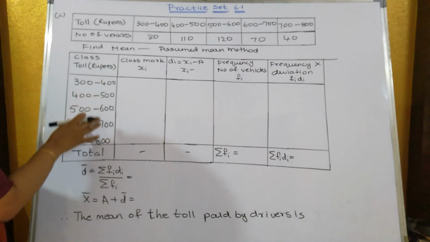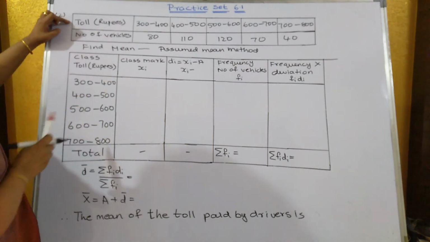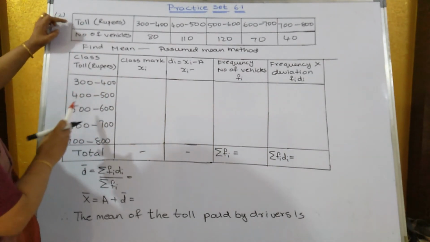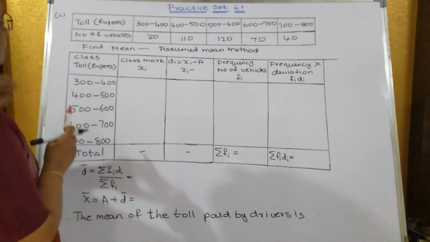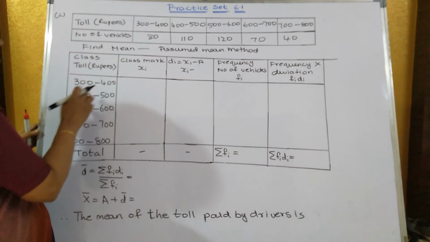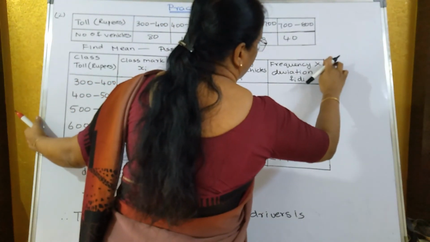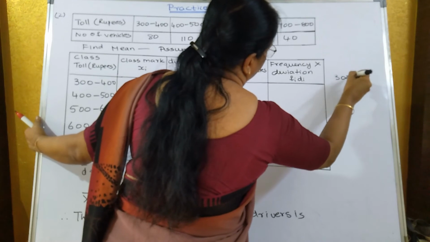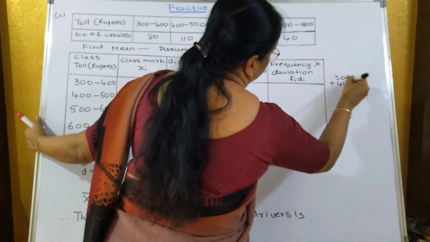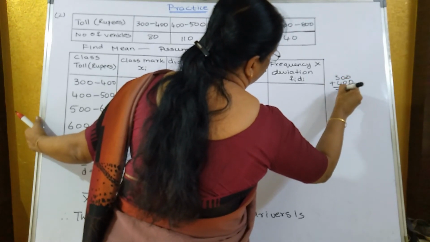Now in the first column, that is class, we write down the toll rupees, that is 300 to 400, 400 to 500 and so on. Now class mark, you already know that you have to add 300 plus 400, 700.